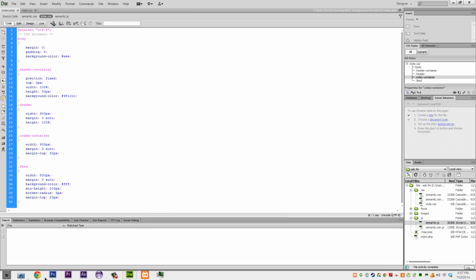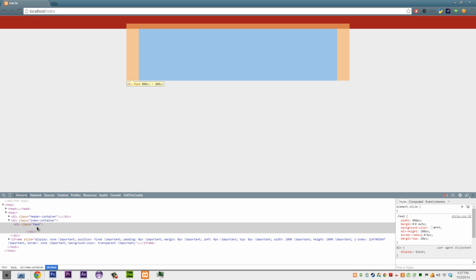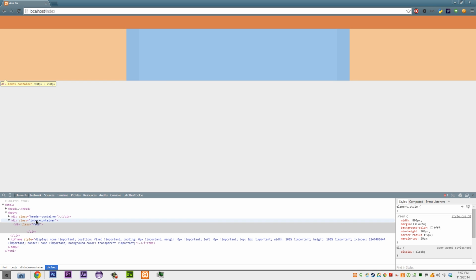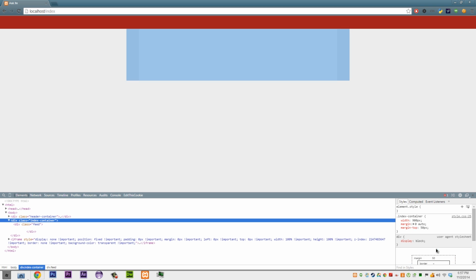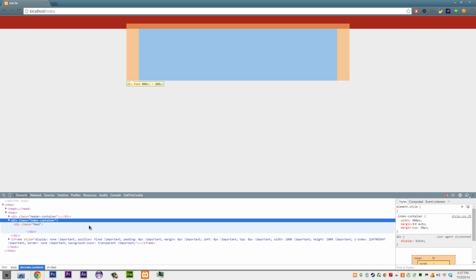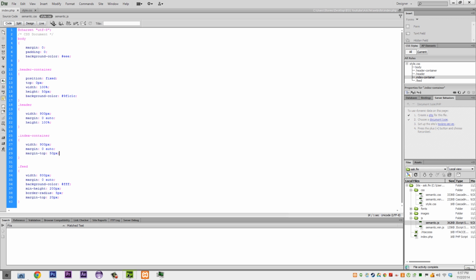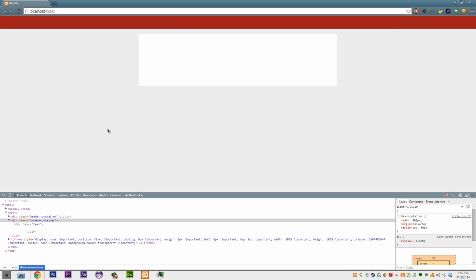Yep. So we should have a 20 pixel gap. But we don't. Just make this 70 pixels. Yeah, there we go. So we have a 20 pixel gap now.